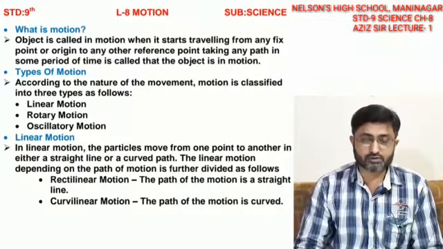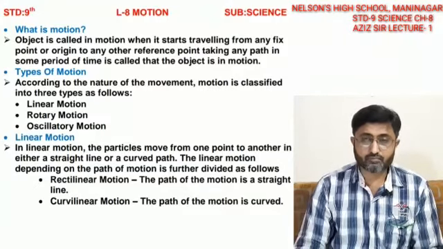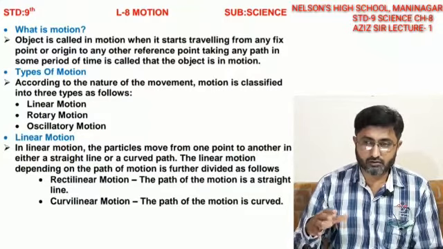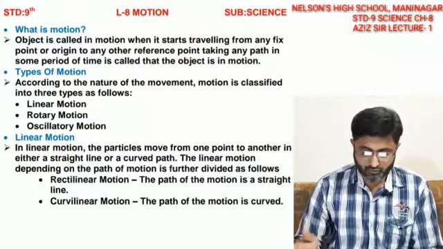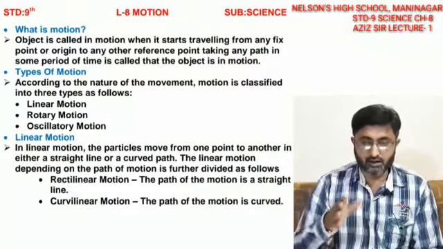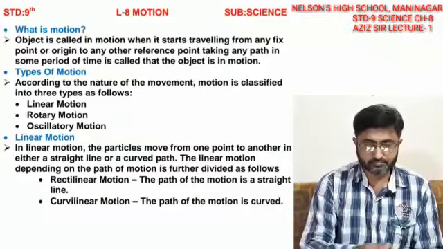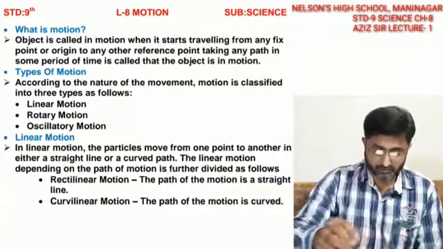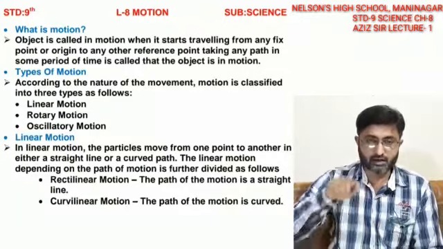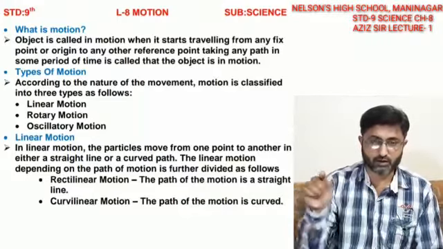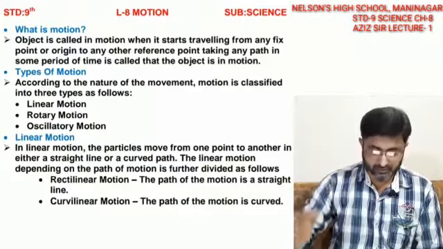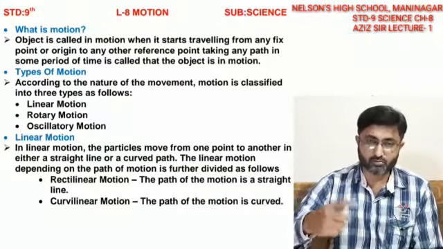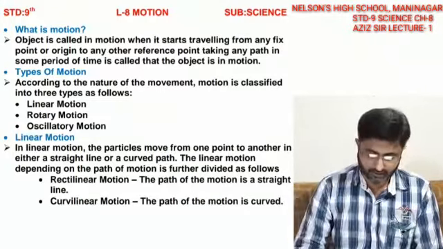Now the different types of motion that we understand are linear motion, rotatory motion, and oscillatory motion. In linear motion, the object moves from one point to another point in either a straight line or a curved line. It can take the shortest distance from one point to another, or any path which is curved. Motion in a curved form is called curvilinear motion, and motion in a straight path is called rectilinear motion.